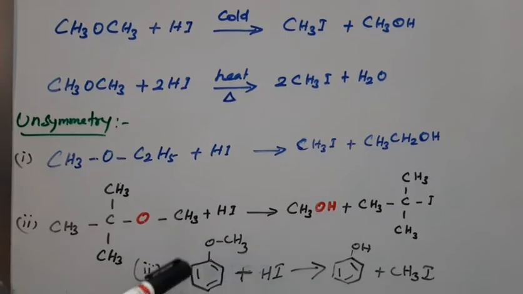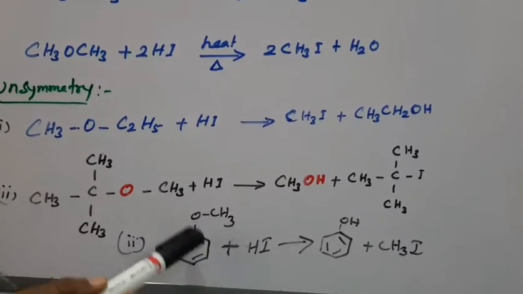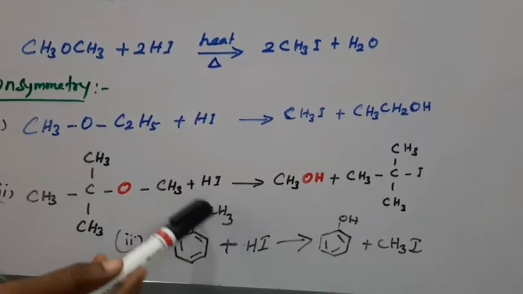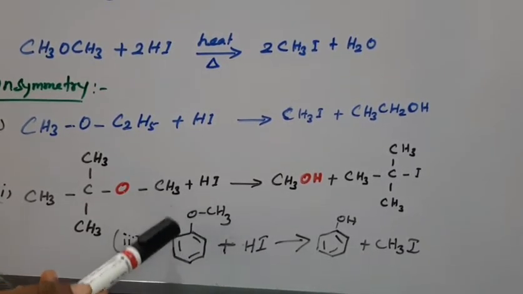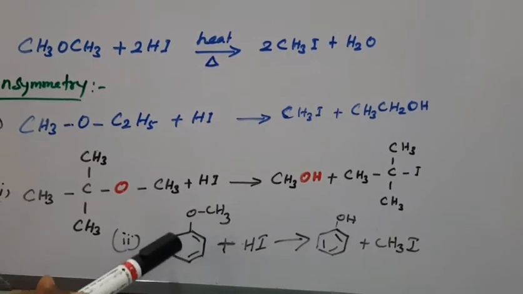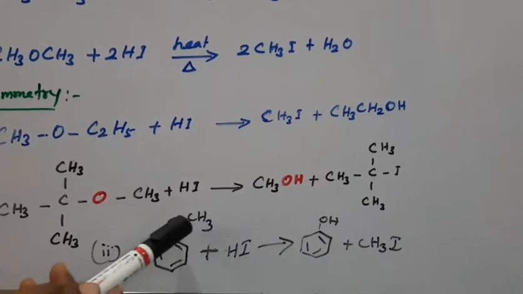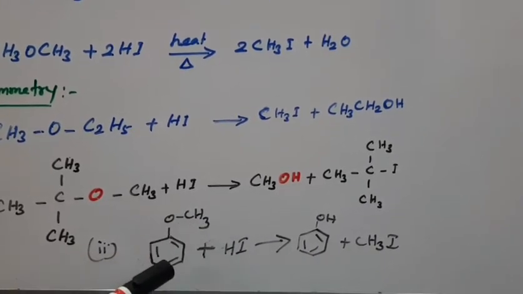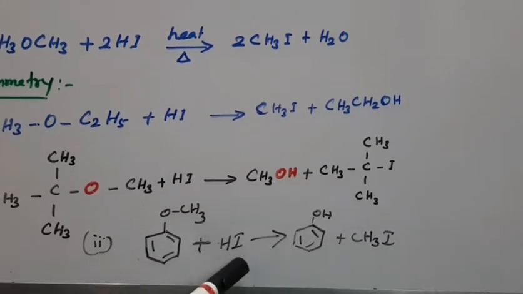Okay, so this is for symmetric, and that is for unsymmetric. Suppose this is an aromatic form, an aryl form with OCH3, an aromatic ether. Okay, this is anisole, methoxybenzene. So the aromatic ring is attached with this methoxy group ether. So this reacts with hydrogen iodide.